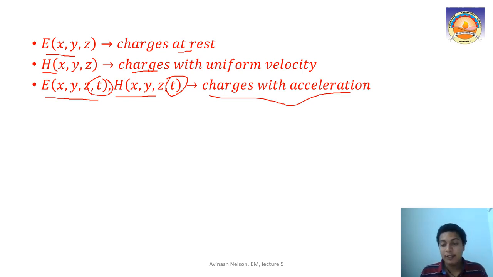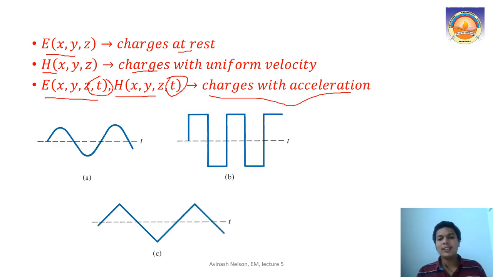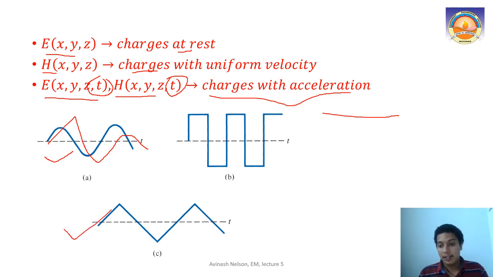So we have to modify our Maxwell's equations in order to be true even under the conditions of time varying field also. That is our aim, and that is what we are going to get into. Time varying field means, like in magnetostatics, your current with respect to time is a constant, like this, DC, right? Whenever my current waveform is varying with respect to time, it can be a pulse, a sinusoidal wave, or a triangular wave, whatever it is, that produces my time varying field. That produces my time varying electric field as well as my time varying magnetic field.